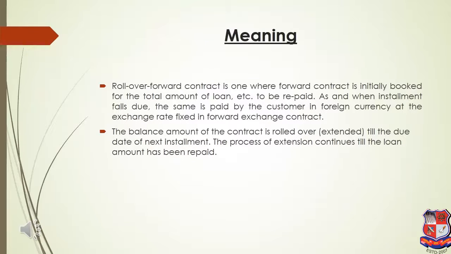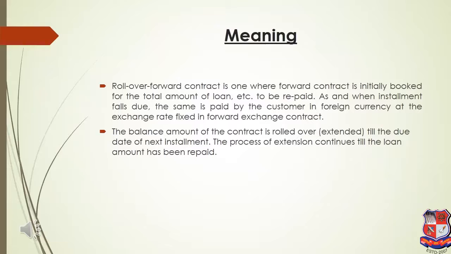Meaning of rollover contract. A rollover forward contract is one where the forward contract is initially booked for the total amount of the loan to be repaid. Continuing with the previous example, my loan is for 1.5 years, so I will enter into a contract with the bank for 1.5 years, that is, for my requirement of the full loan amount.